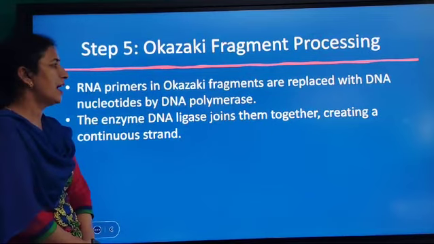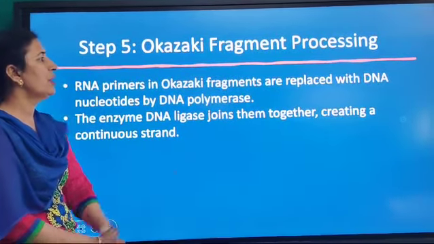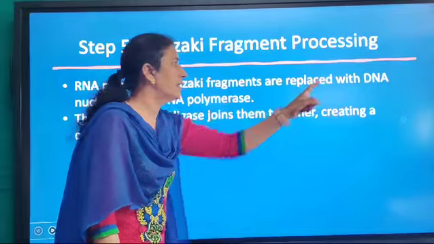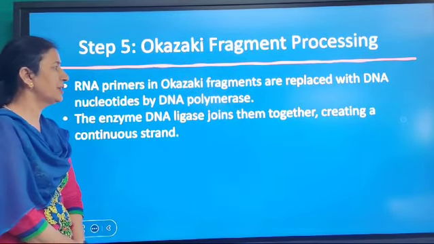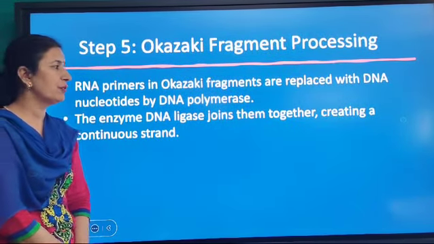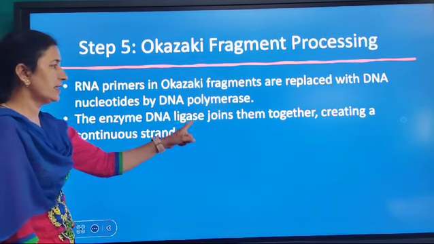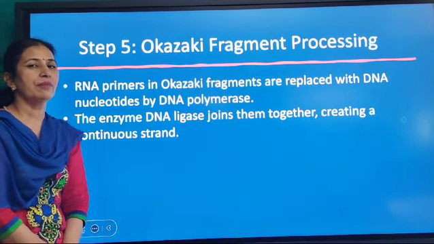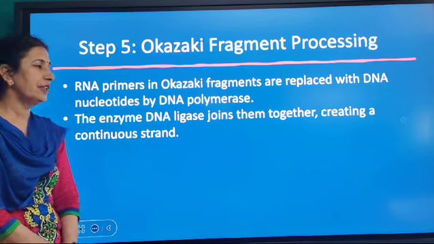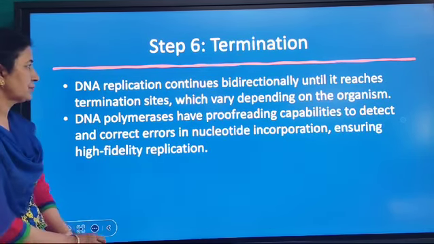Later on, the RNA primers are removed and replaced with dNTPs by DNA polymerase. DNA ligase will join these fragments together and create a continuous strand.